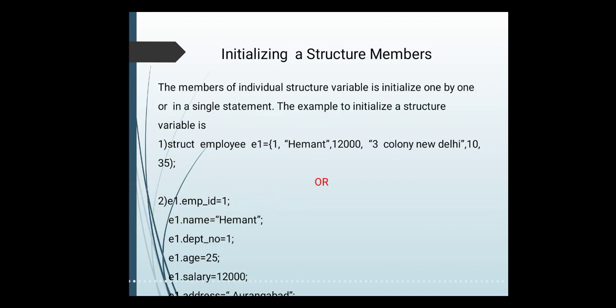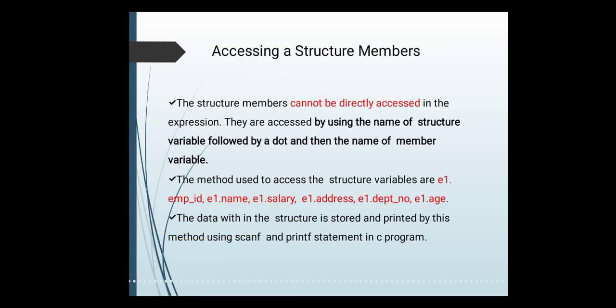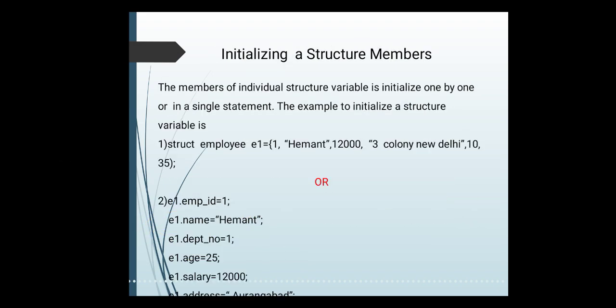The second method is that you can initialize all the members one by one. Here I am saying E1 dot employee ID equals 1, E1 dot name equals Hemant. In this way you can initialize each and every data member of the structure with the variable name separately.